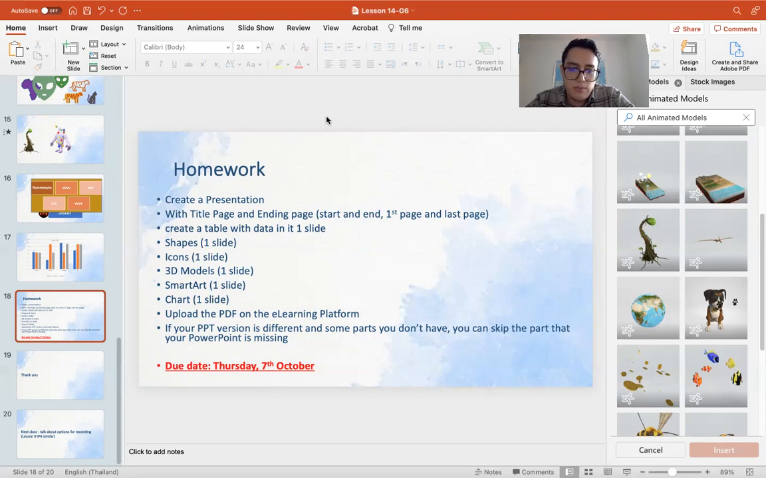If your PowerPoint doesn't have the feature, or is a different version from mine, some parts you may not have. You can skip the parts that you don't have and your PowerPoint is missing, so it's okay. This homework is due Thursday, the 7th of October. So if you have not finished any other homework, please do finish, because I need to correct your work and give you the grade. So please finish your homework and try to finish it on time if possible.